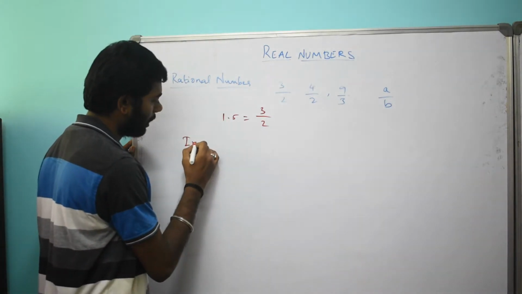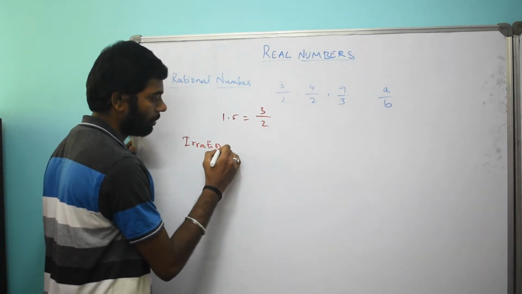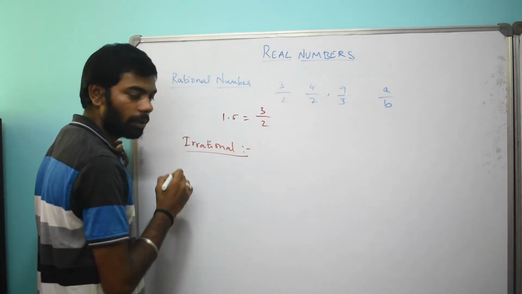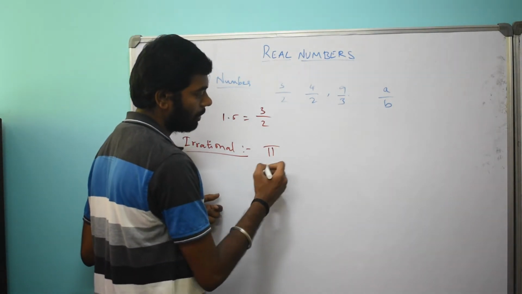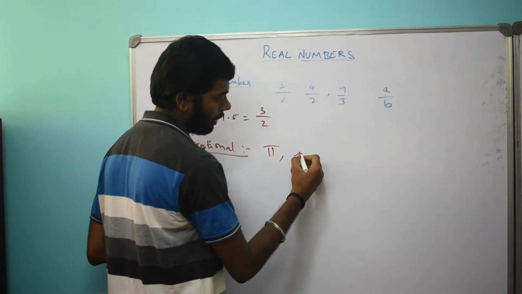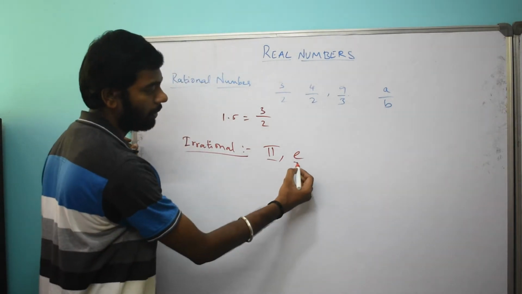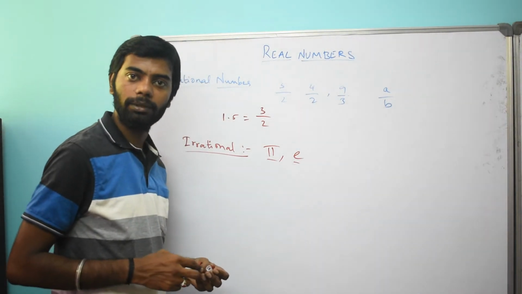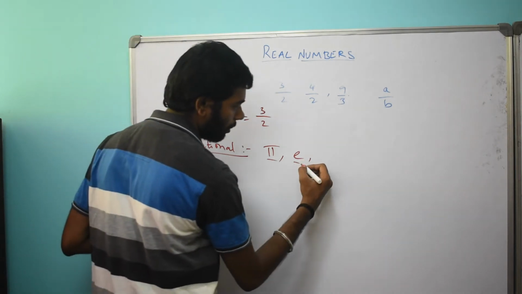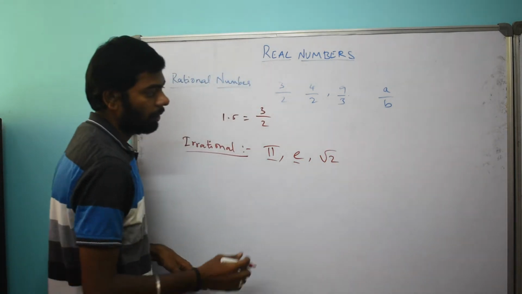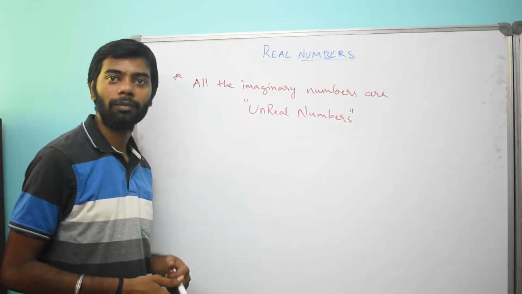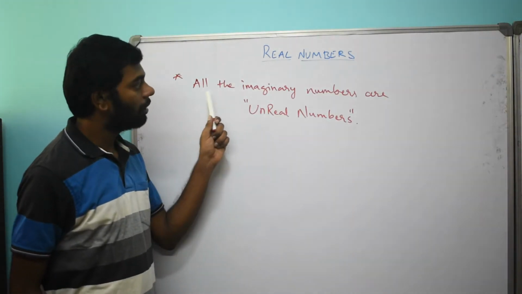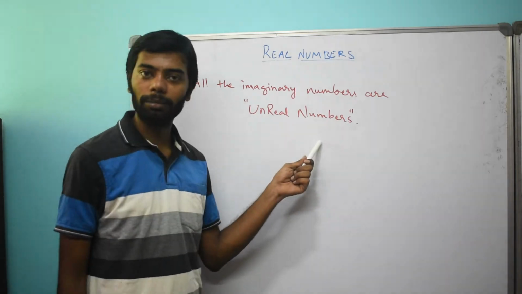Now let us learn about irrational numbers. Irrational numbers are the numbers which we cannot represent in the form of a ratio, for example pi and exponential. All these numbers we cannot express in the form of a ratio. One more example is root 2. We cannot represent root 2 in the form of a ratio. Please make sure all the imaginary numbers are not real numbers.